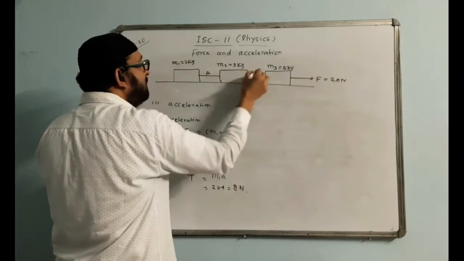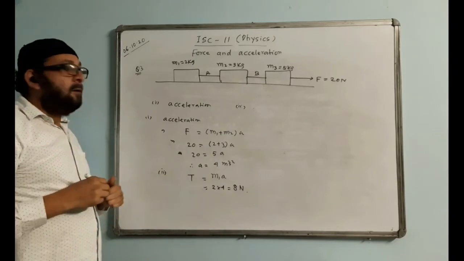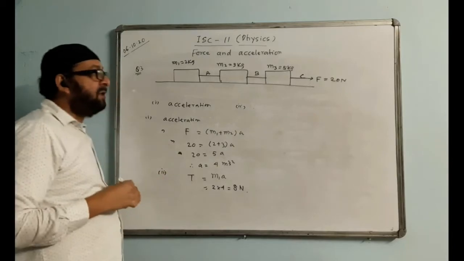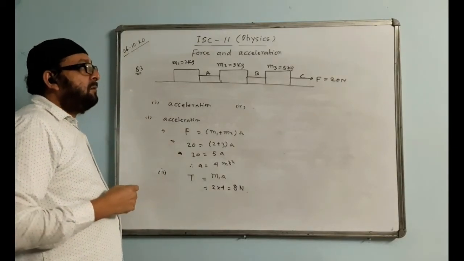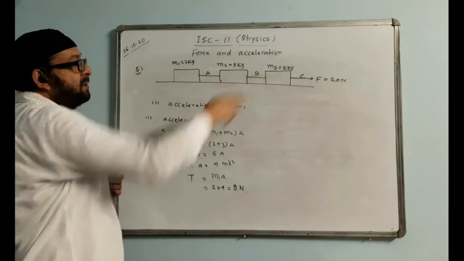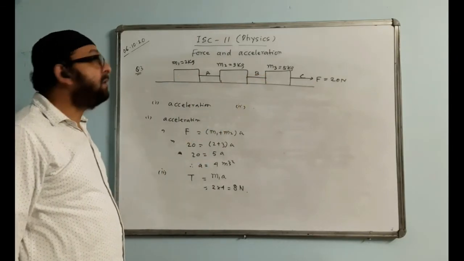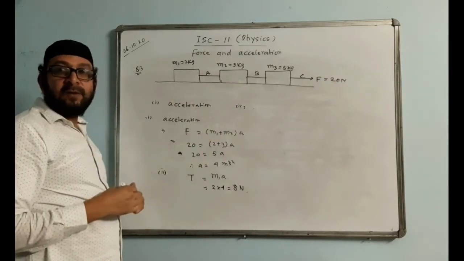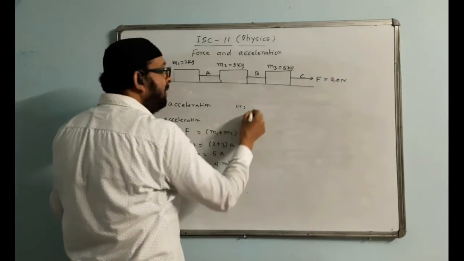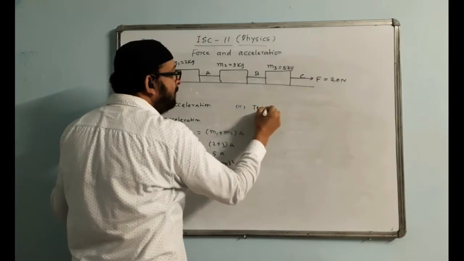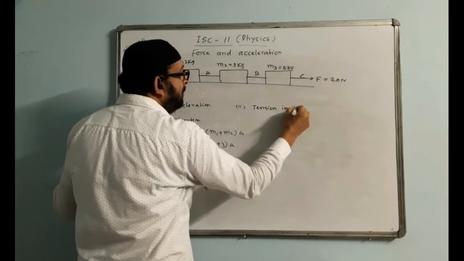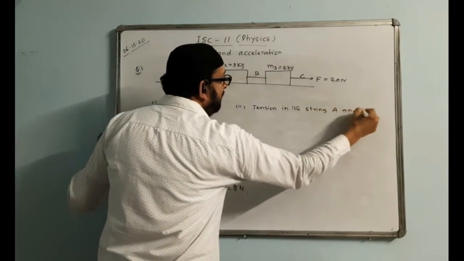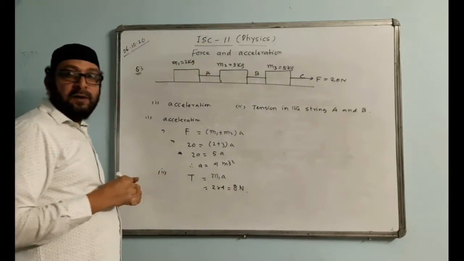This is the string A, this is the string B, and the last one is the string C. There are 3 strings which are used to pull these masses by a total force F of 20 Newton, shown in the diagram. The question says find the acceleration of the system. First part. Second part of the question says find the tension in the strings A and B.